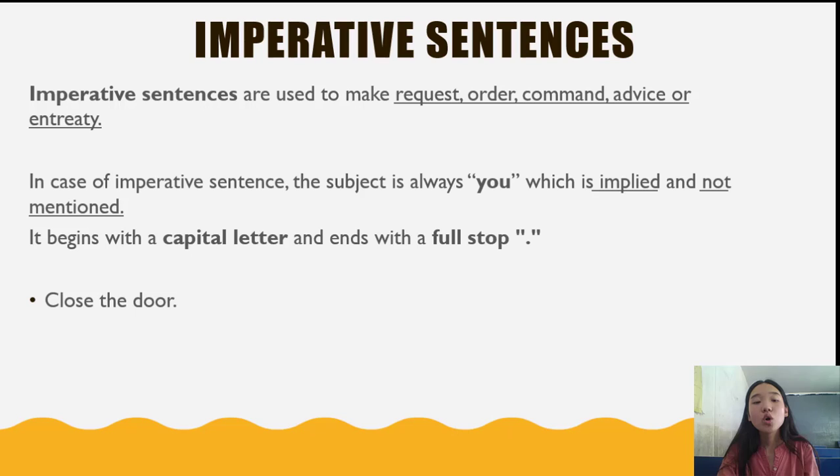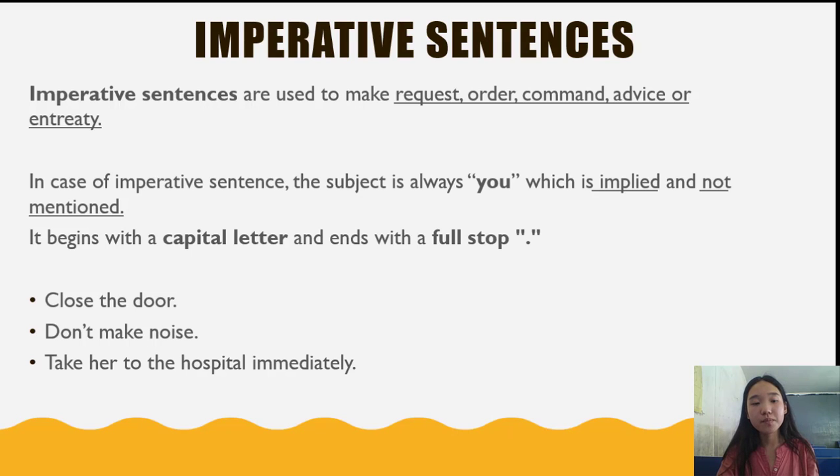For example, "Close the door." Here we cannot find any subject, but remember the subject is always you, and the sentence has begun with a capital letter C and ended with a full stop. "Don't make noise." In this sentence also we cannot find any subject, but remember the subject is always you, and the sentence has begun with a capital letter D and ended with a full stop.